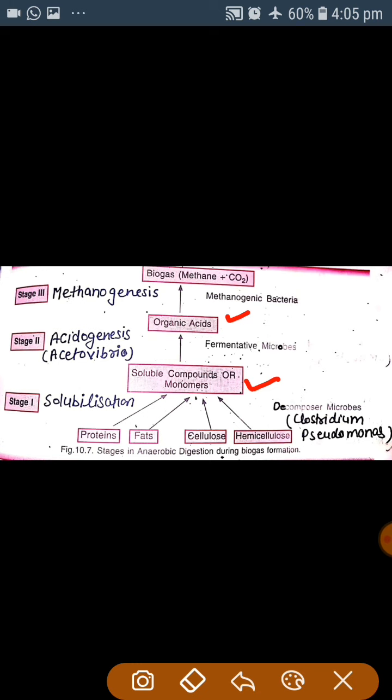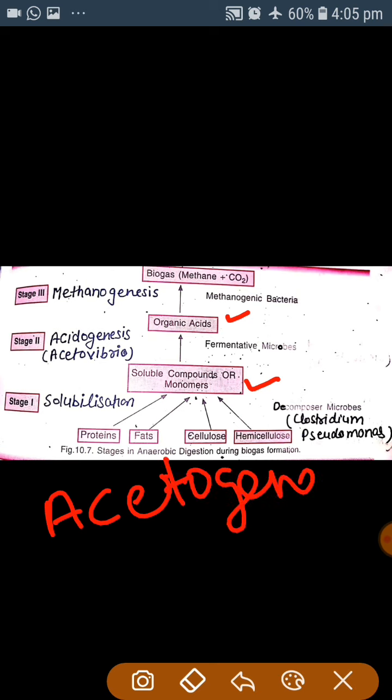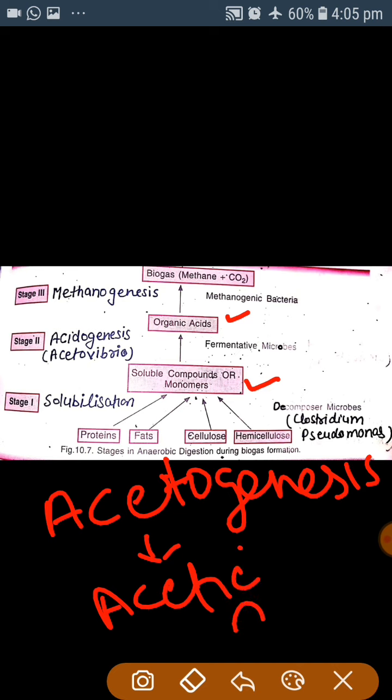In some books there is mentioned another step, that after acidogenesis the formation of the acetic acid occurs. It is called acetogenesis. That is the same step, acetogenesis, formation of acetic acid, and acidogenesis also formation of the acid.